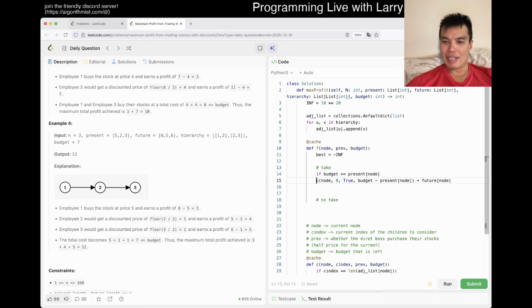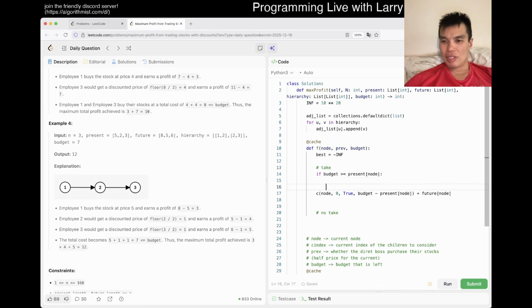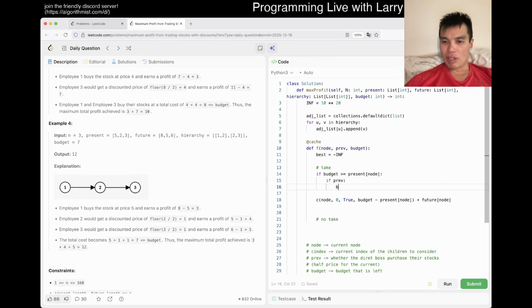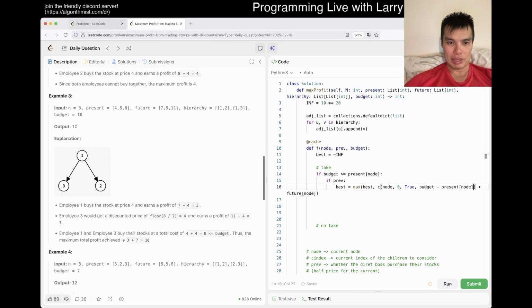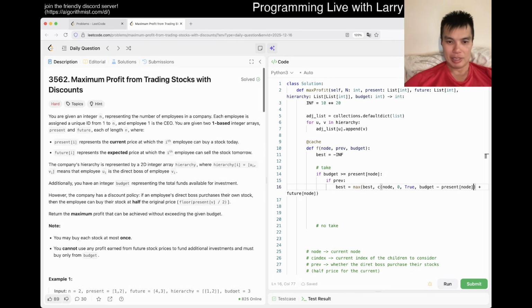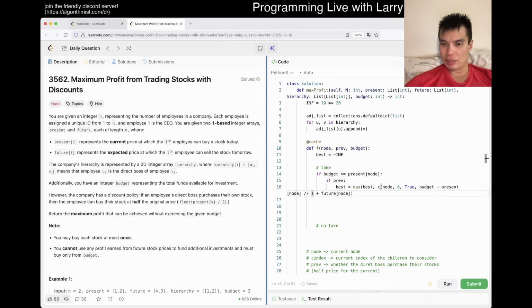And actually, there are more if statements that I didn't write. For example, we have to write if previous, meaning that if the boss paid, then now the cost is this, but with the present of node divided by 2. I think it's 4, right? 4 operation. Yep. So that means that it's this divided by 2.